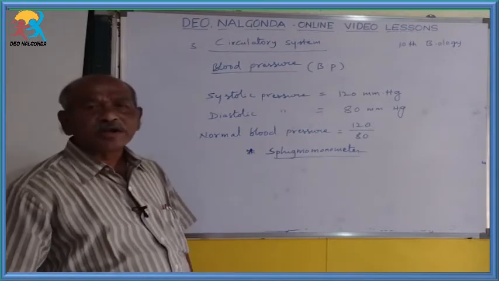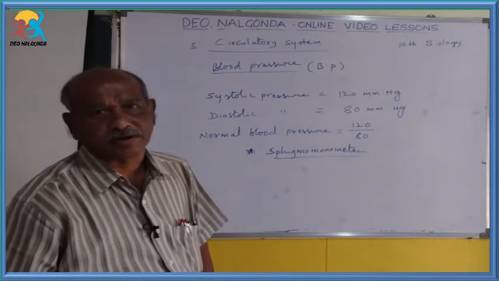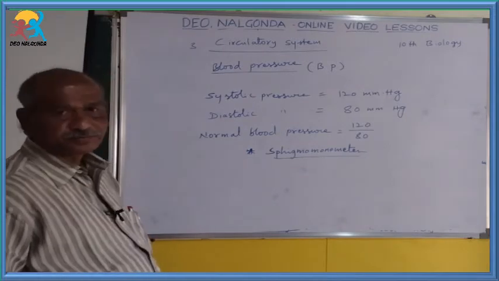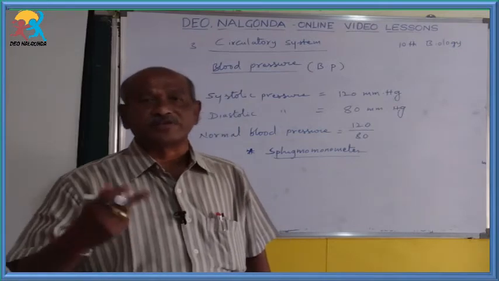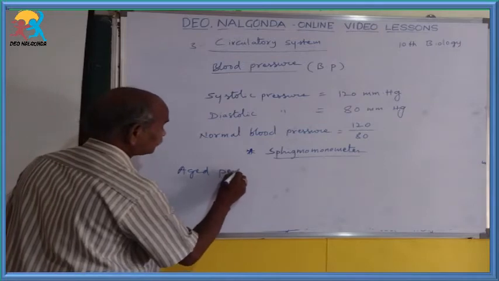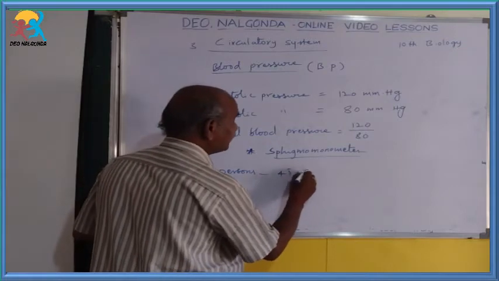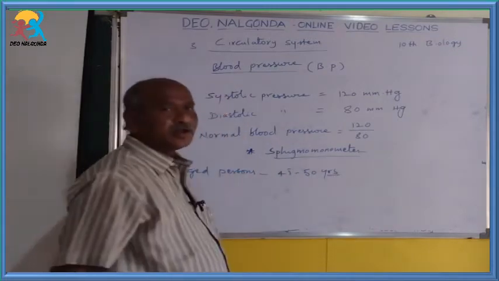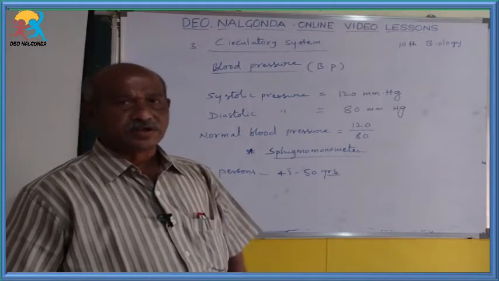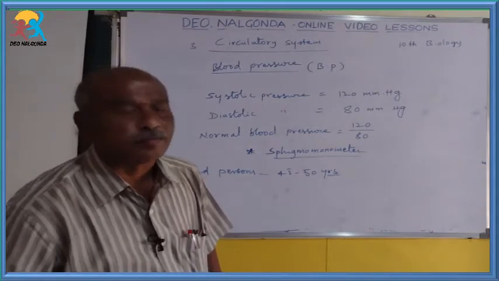But here sphygmomanometer is the instrument useful for detecting the blood pressure, not air pressure, blood pressure of a person. Okay. So this is the point you have to remember. But in the case of some persons, particularly aged persons, aged persons means those who cross 45-50 years, we can find this blood pressure is not normal 120 by 80. It can increase. That increased blood pressure is known as the hypertension or high BP.